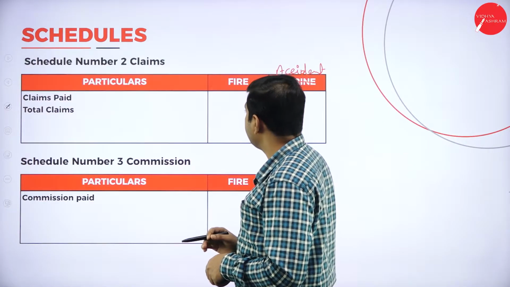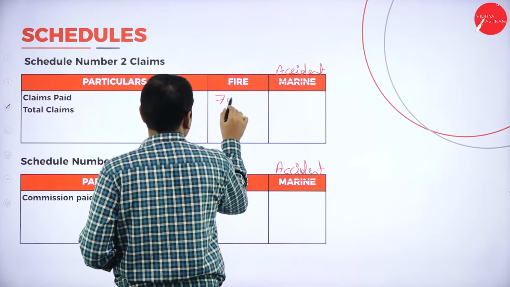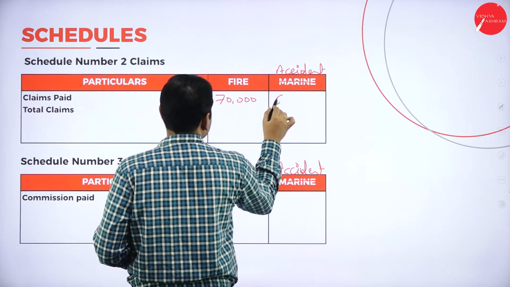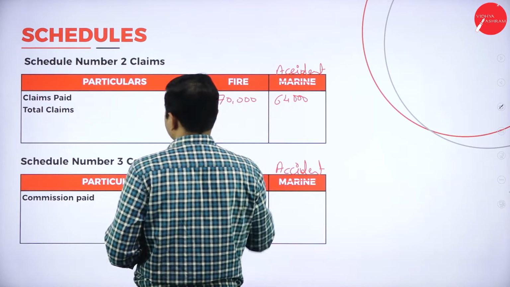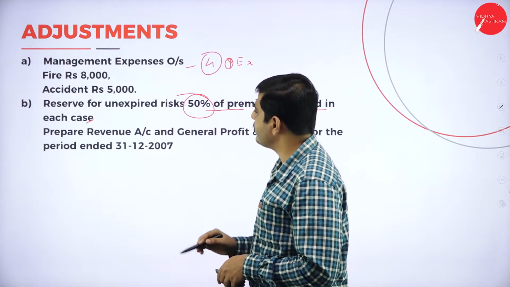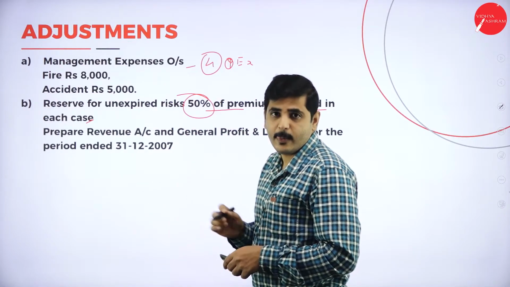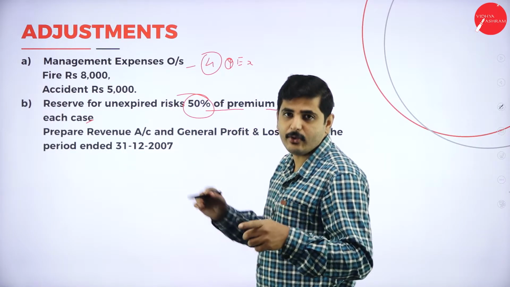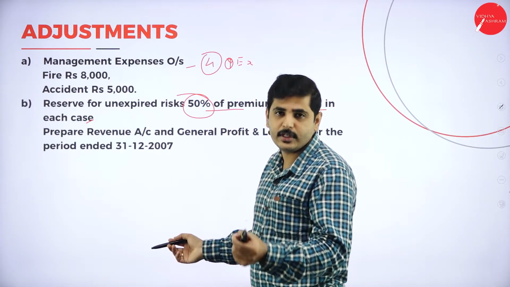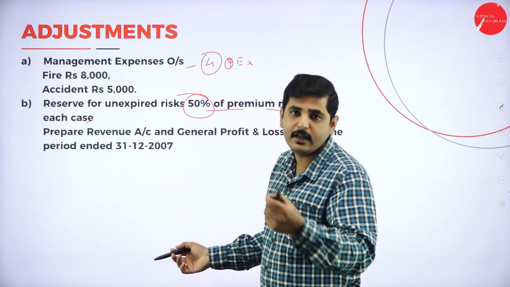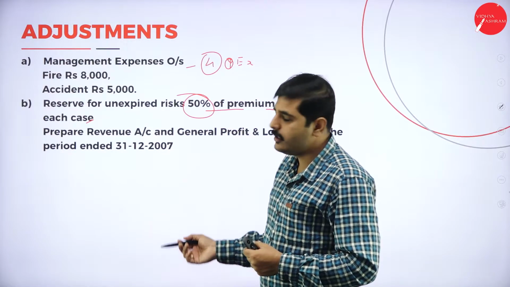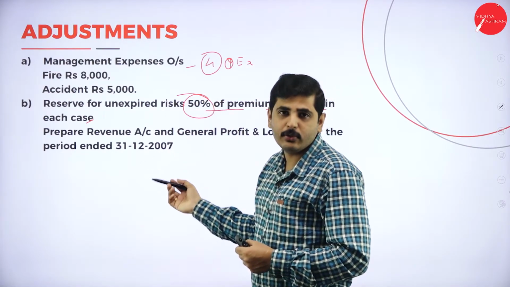So fire 70,000, accident 64,000. Is there any outstanding claims? Just see in the adjustments. For every schedule we have to check the adjustments, whether there is any outstanding or prepaid, or any other adjustment related to that particular schedule.